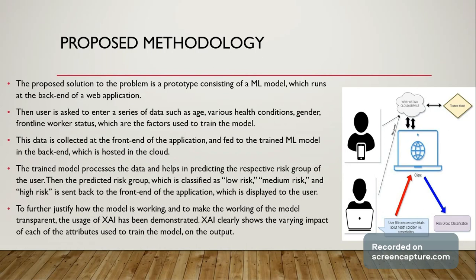Now, this data which is collected from the user at the front end of the application is fed to the trained machine learning model, which is in the back end, which is hosted in the cloud, as we can see in the figure. The trained model processes the data and helps in predicting the risk group of the user, which is classified as low risk, medium risk, and high risk. And this prediction is then sent to the front end of the application, which is displayed to the user.